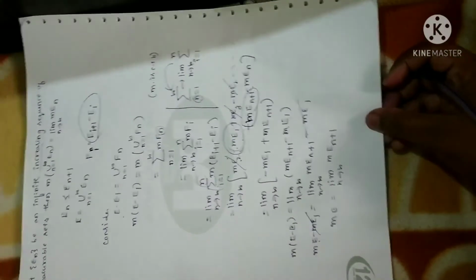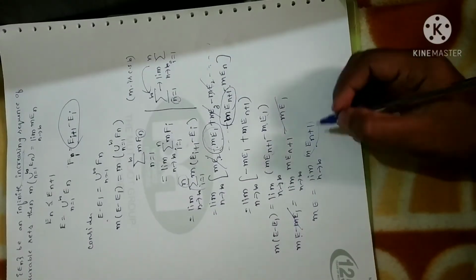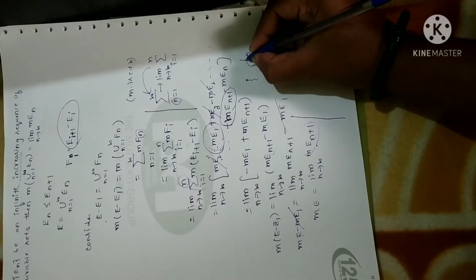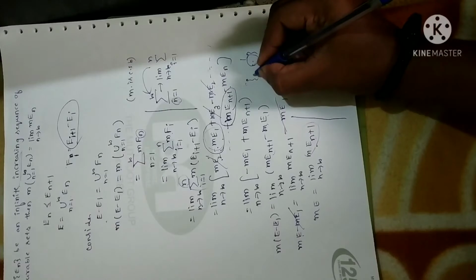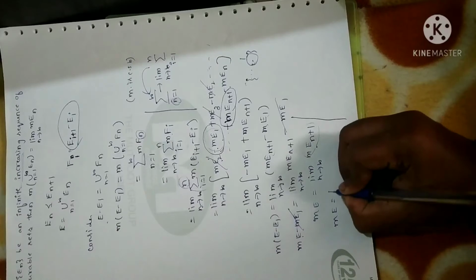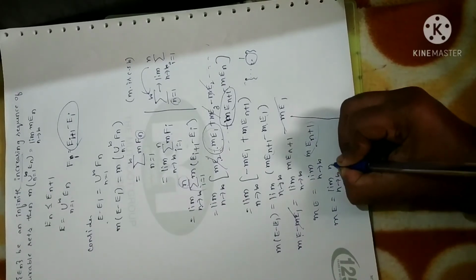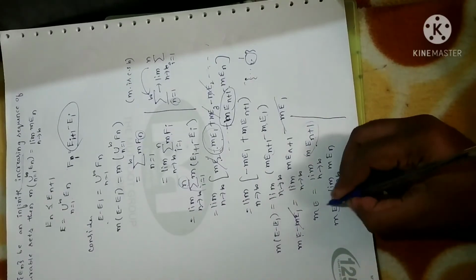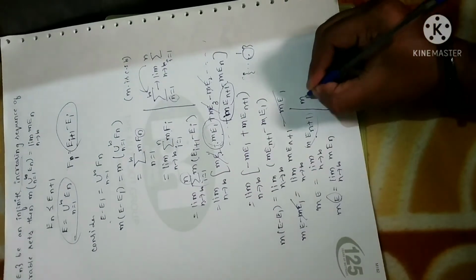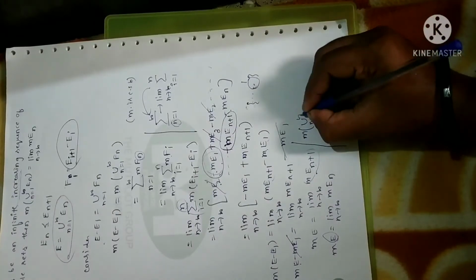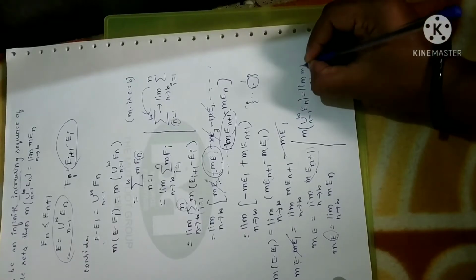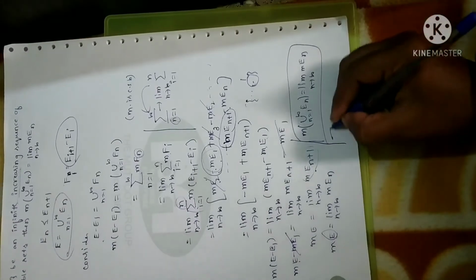So as I already told you in the previous theorem, if it is true for all n plus 1, it is also true for all n sets. Why? Because if it holds good for one set, as a set contains elements of the same property, it will hold good for all the sets. So I can write m of E is equal to limit n tending to infinity measure of En. Now in place of E, what we assumed is the union of En. So I can write this as m of union n equal to 1 to infinity En is equal to limit n tending to infinity m of En. So this is what we have to prove.